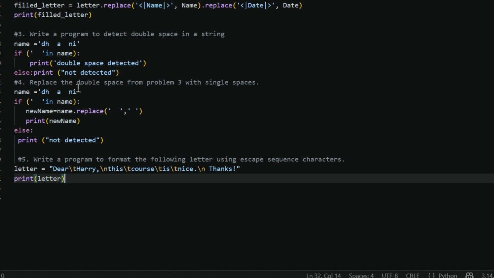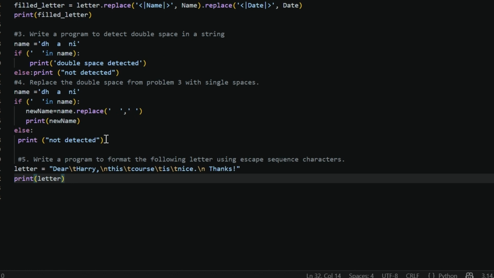And in the next question 4, which is replace the double space from problem 3. So it is from problem 3. If we detect any double spaces, then what will we do? We'll replace them with single spaces. How? The same with the if statement, till the if statement, then we will write new name, any variable. The name replace double space with single space. Then print new name. If not detected, then print not detected.